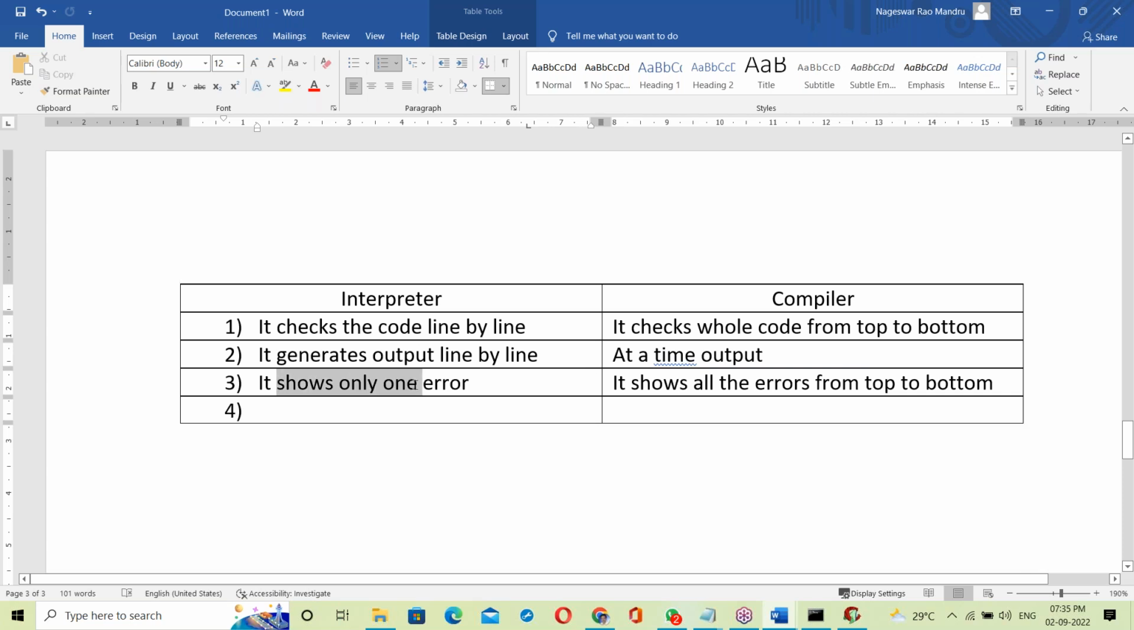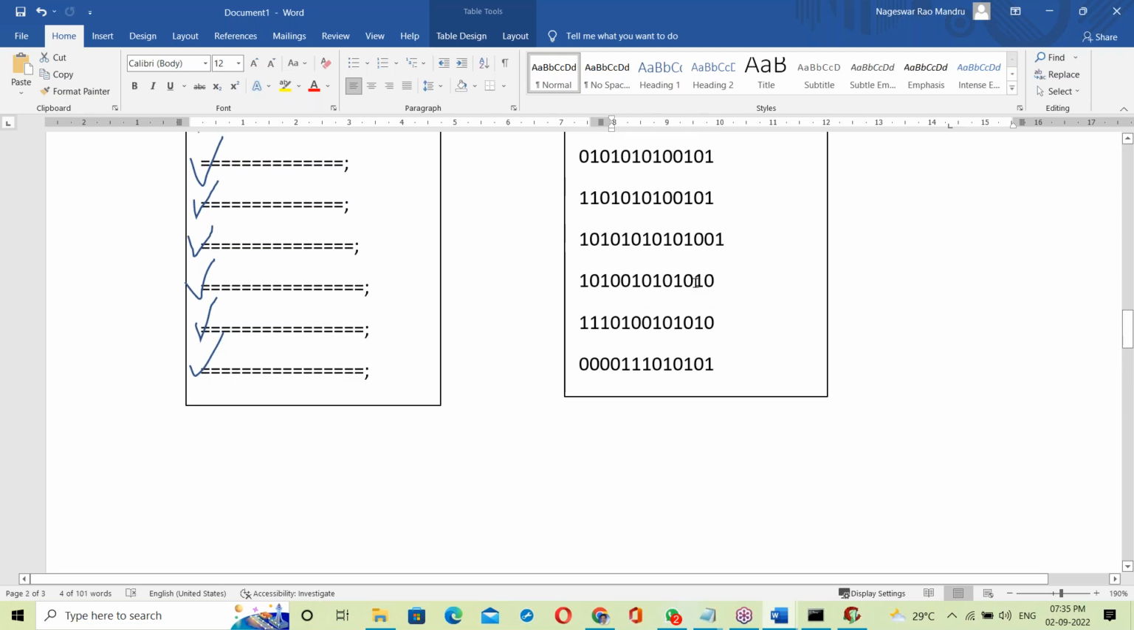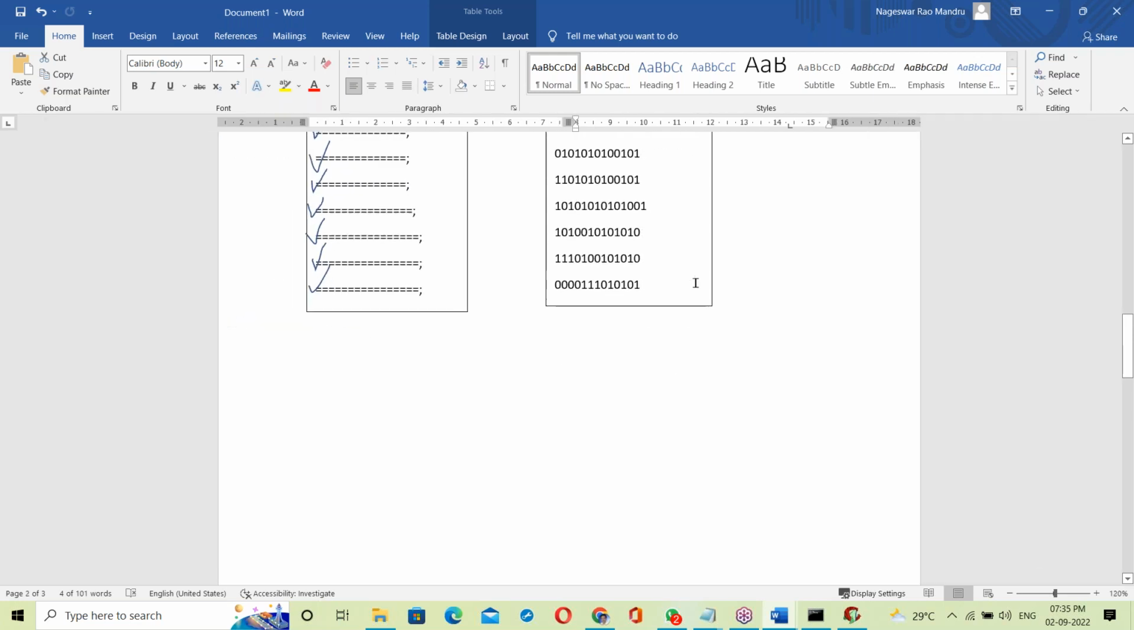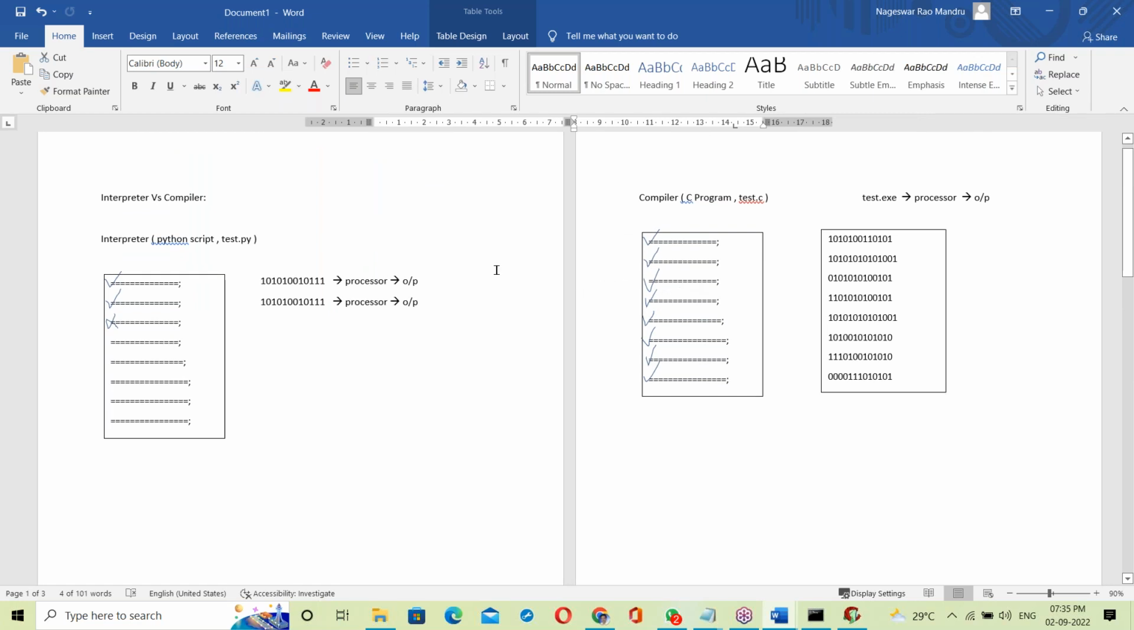Yes, the interpreter shows only one error. The compiler shows all the errors from top to bottom. Okay, right? Yes, what's the main difference you observed here? Tell me, guys. In this explanation, what's the main difference observed here?